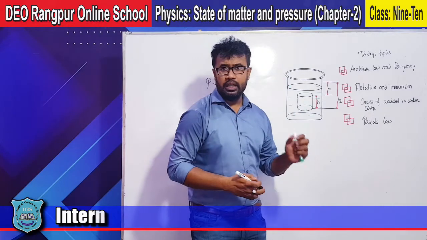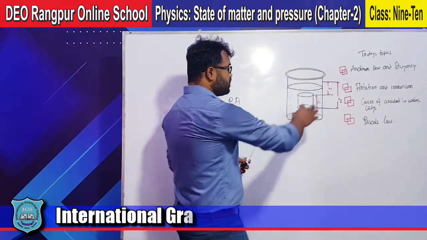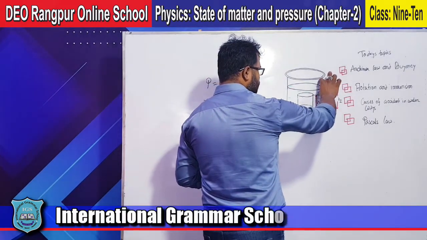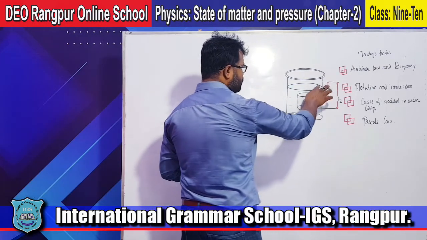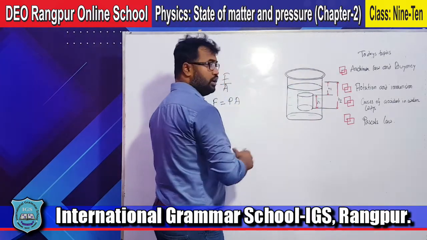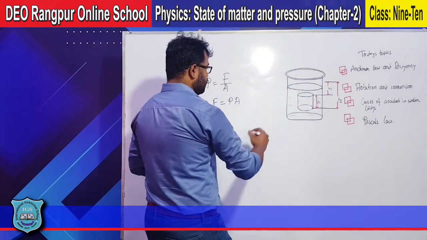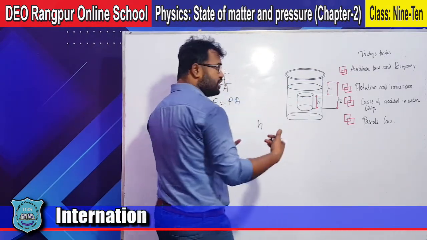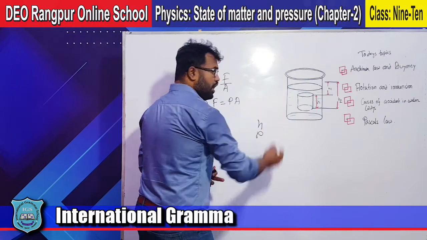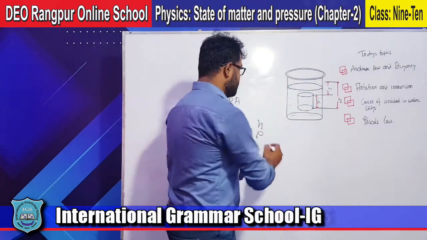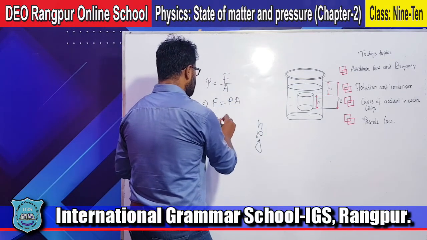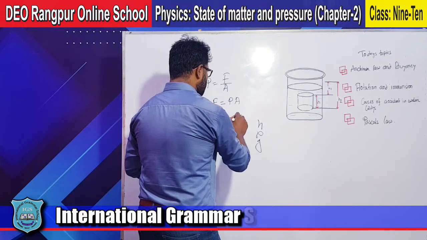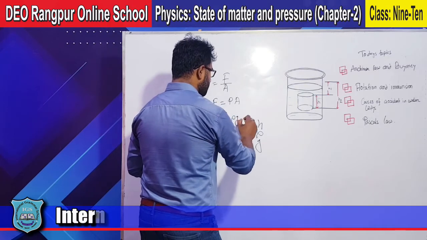P into A. Here, if we want to find the upward force, the height will be h1, the density of the water is rho, and the acceleration due to gravity is g, so we can easily put down that F1 equals h1 rho g into A.